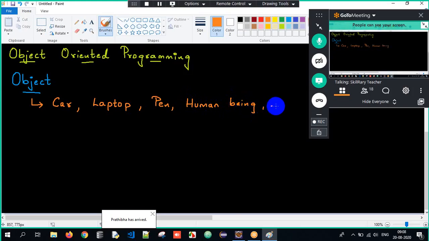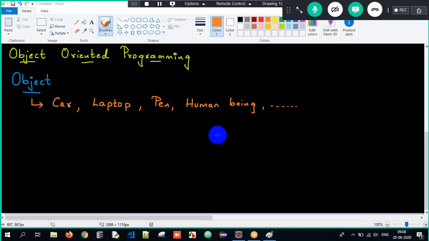We can have n number of objects. So what is an object basically? An object is nothing but a real world entity, meaning it should be a part of the real world and it should be physically existing. Only then can we term it as an object.